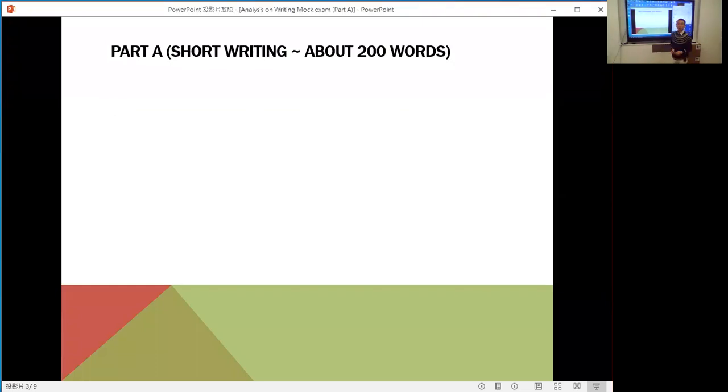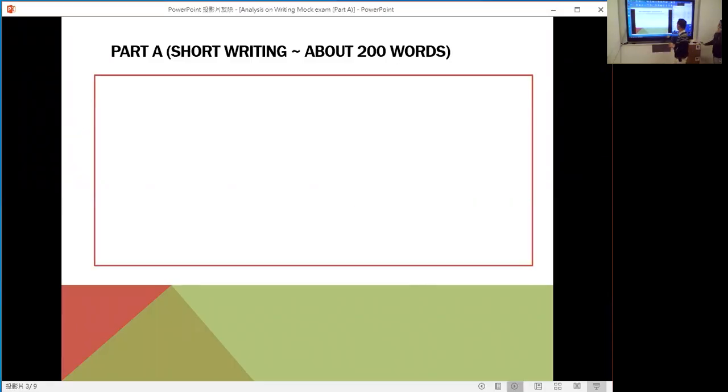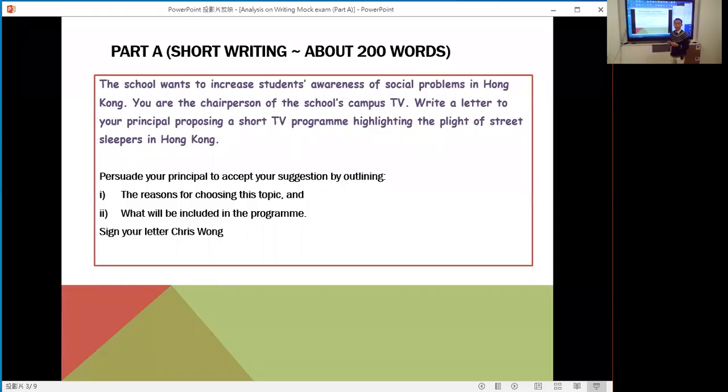Also, students' performance is judged according to 3 domains. When teachers give you marks, we focus on content, language and organization. Content means the ideas you express in your writing. Language means the grammar and language patterns. Later on, Mr. Ken will show you some examples. And organization means how you organize your ideas systematically. You need to focus on all of this.